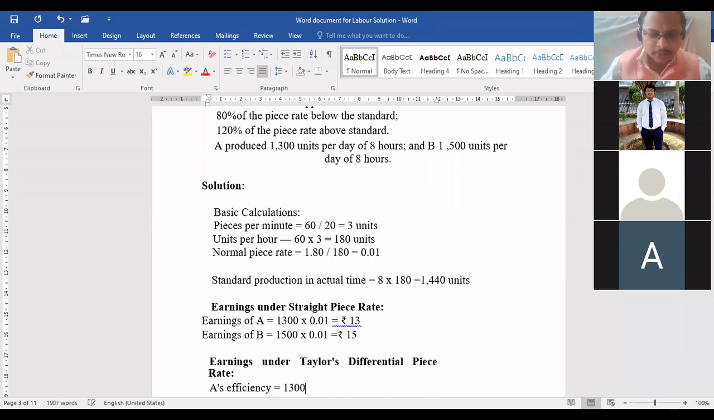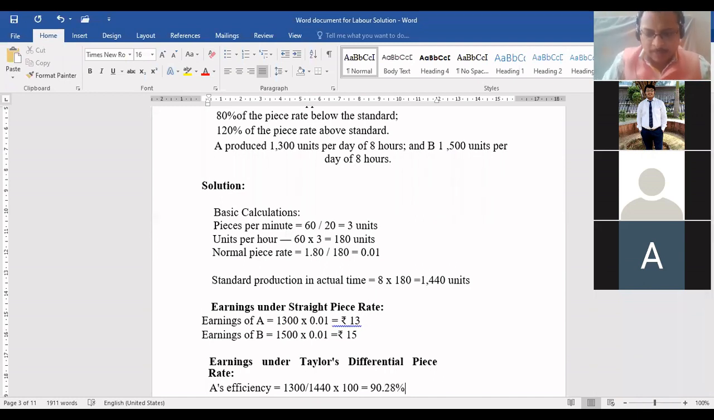Output produced divided by standard output. What is standard output, beta? 1440. Very good. Multiply by 100. Come on, tell me. 90.27. 90.28. No issue, bacha.